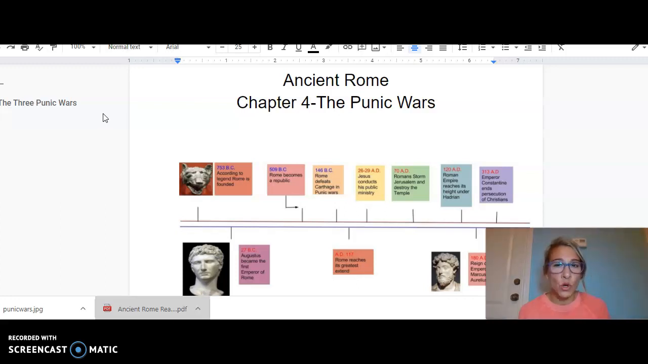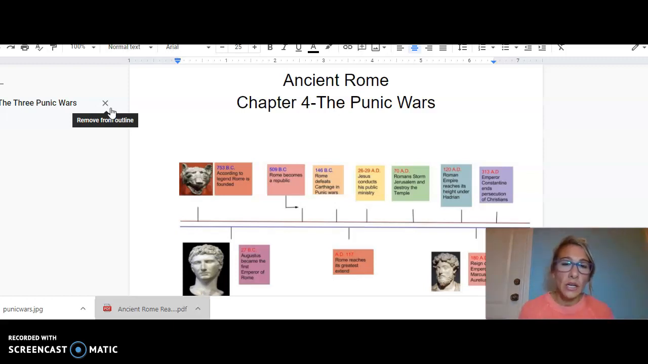According to legend, Rome was founded in 753 BCE, before Common Era, or BC, before Christ. Remember, we read about the legend of Romulus and Remus. In 509 BC or BCE, Rome becomes a republic. They got rid of the greedy kings and had representatives to represent them, and it became the Roman Republic.